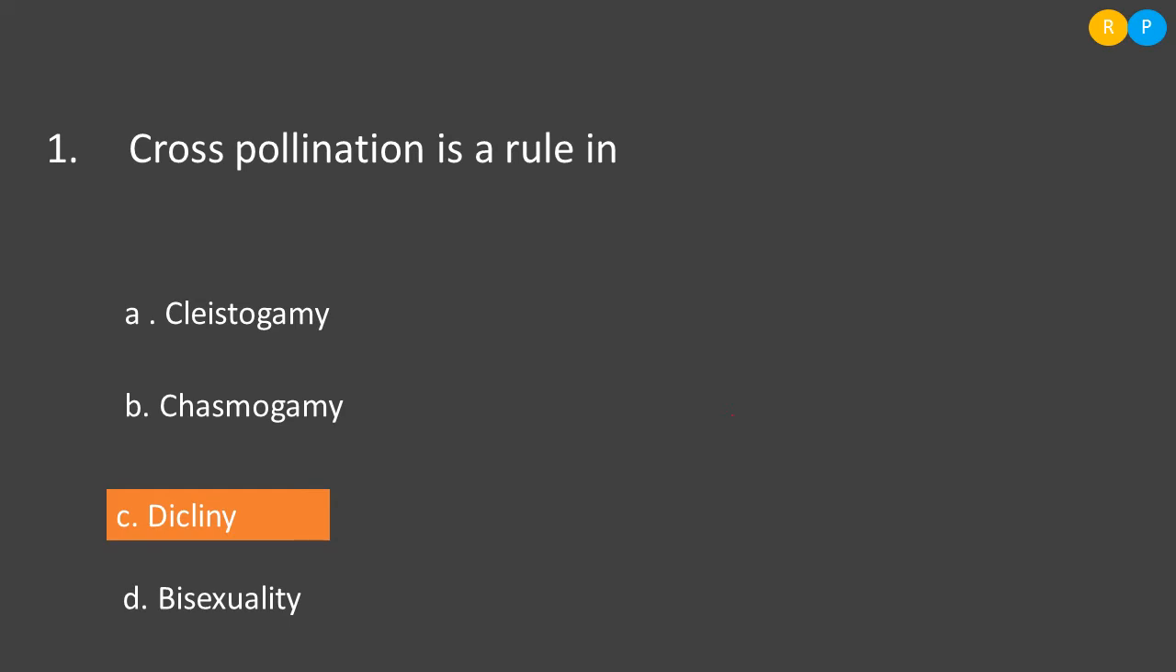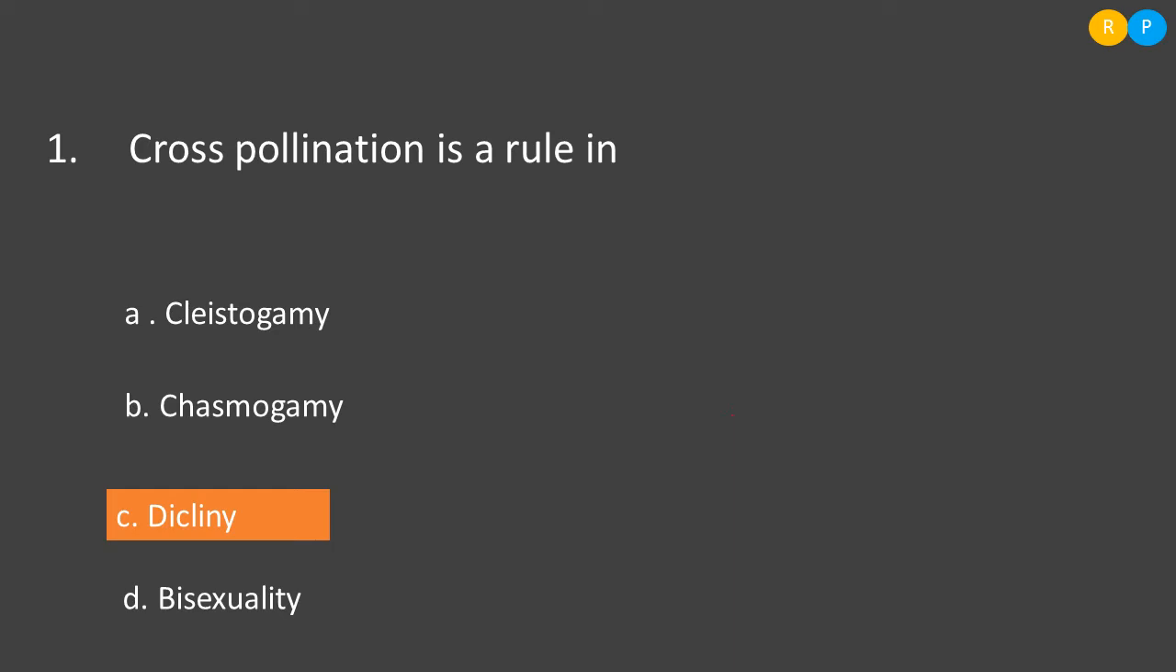Then the next question: cross-pollination is a rule in. In pollination there are two types: one is self-pollination, another one is cross-pollination. In cross-pollination, a pollen grain from one flower will fall onto the stigma of another flower. This kind of pollination is called cross-pollination. Clear? So let us look into option A, cleistogamy.